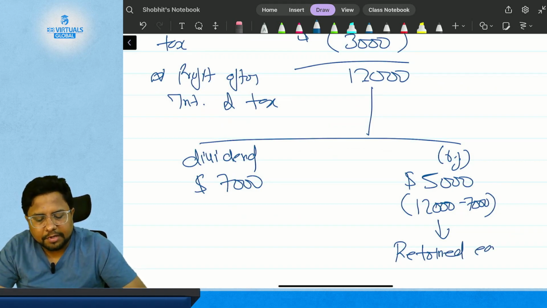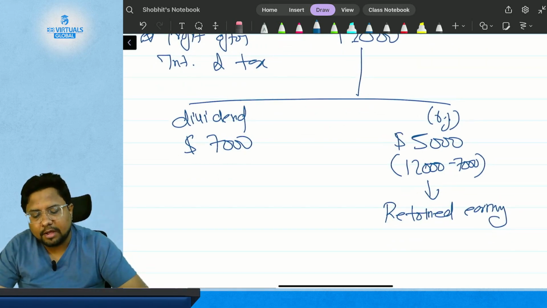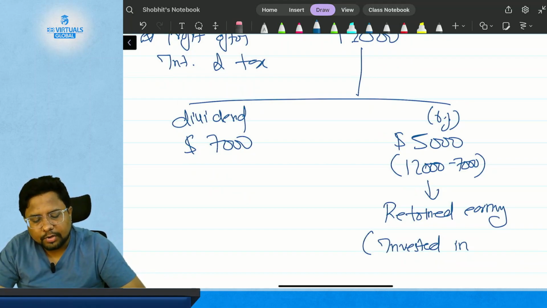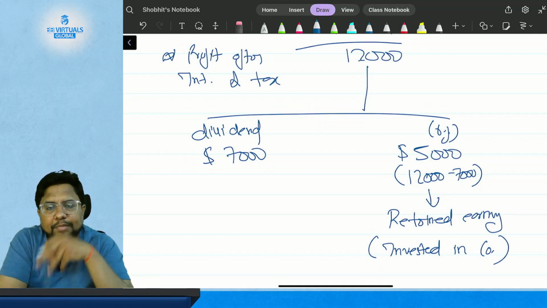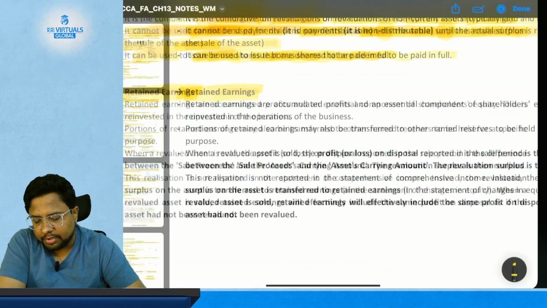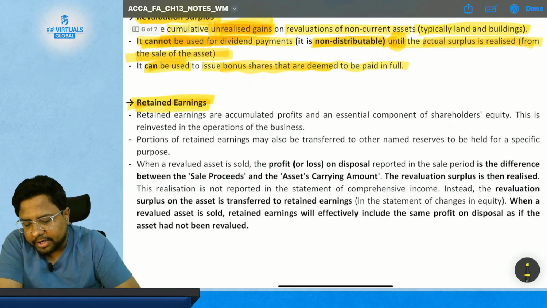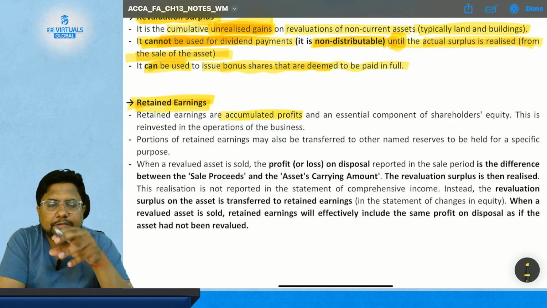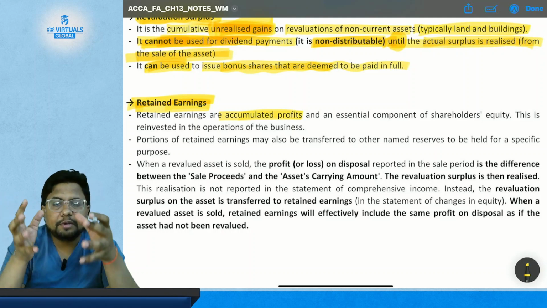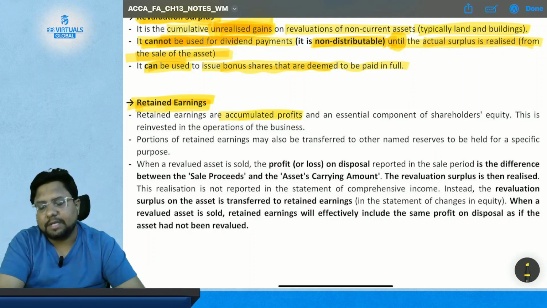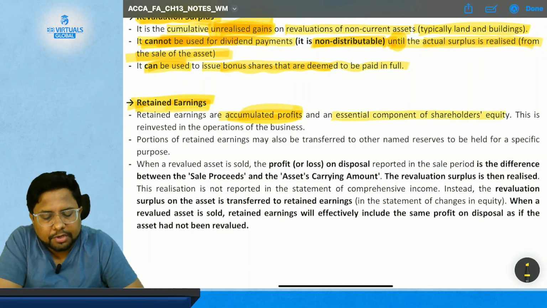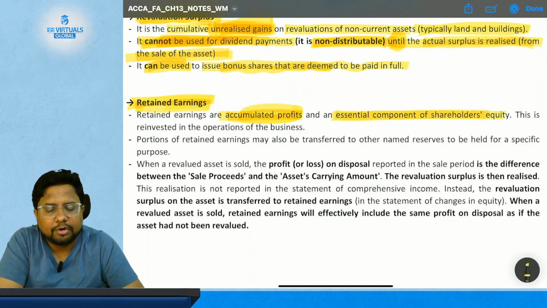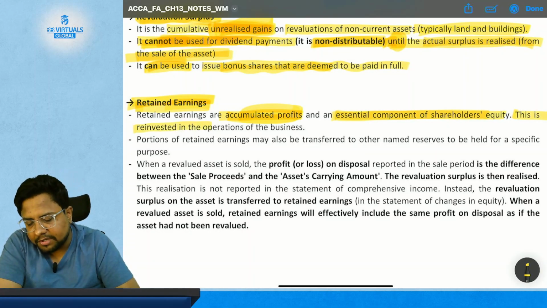Retained earning means the earning which has been reinvested in the business. The amount which is reinvested in the company is known as retained earning. So the earning which you have retained in your business is known as retained earning. Okay, so we need to understand what retained earning is. Retained earnings are accumulated profit. What does accumulated mean? Whatever happened in the past years, you have accumulated in the retained earning. So retained earnings are the accumulated profit and an essential component of shareholders' equity, which is reinvested in the operation of the business.